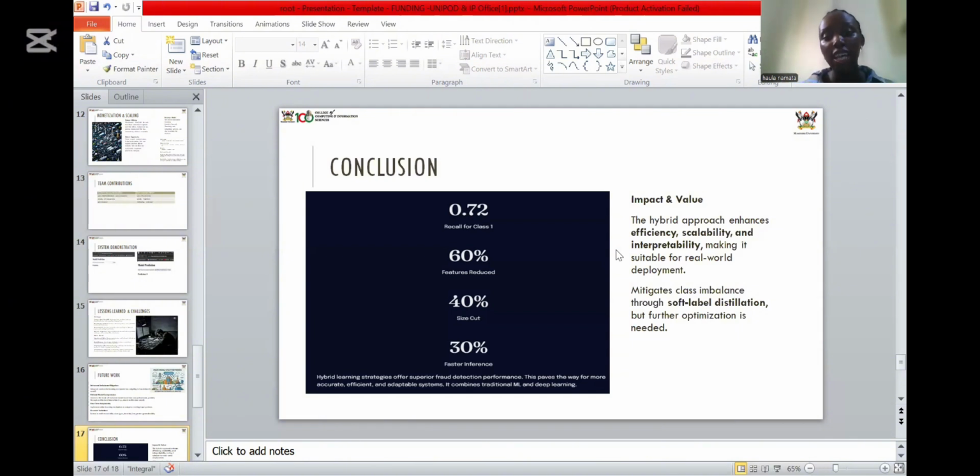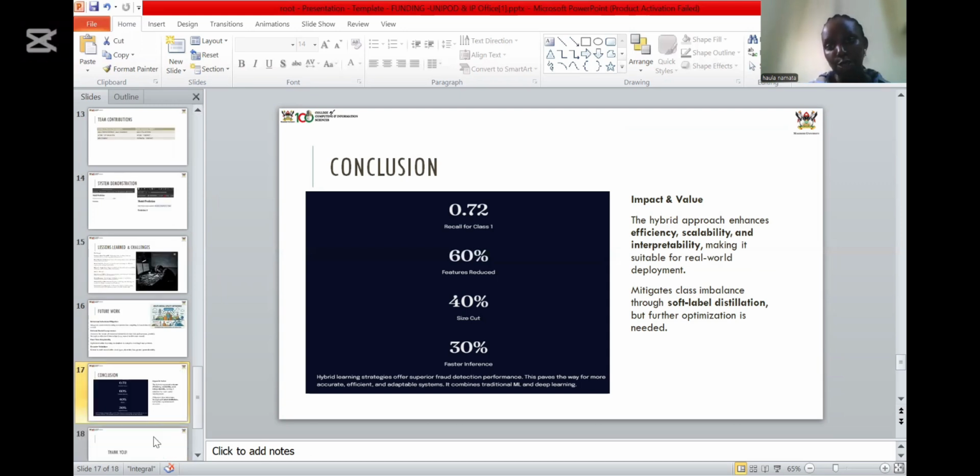There was also 30% faster inference, which is really good. From here, we noticed that hybrid learning strategies offer superior fraud detection performance and pave the way for more accurate, efficient, and adaptable systems. We combine traditional machine learning and deep learning through a multi-strategy approach: ensemble methods, sparse learning, and knowledge distillation. Thank you so much.